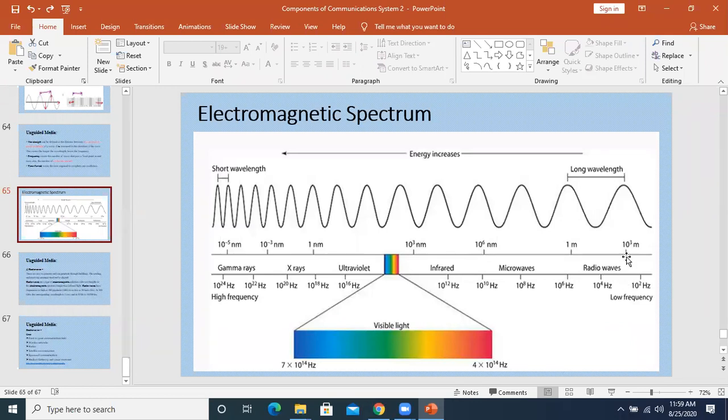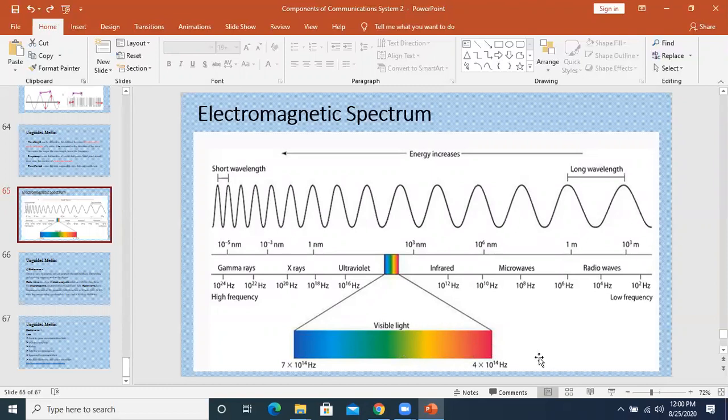These all types of waves are invisible, but the only wave that is visible is called visible light. In the video that I have shared with you, the experiment was shown that when a light ray passes through a prism, it is converted into its 7 basic colors that you can see, and visible light is the only light which you can see.